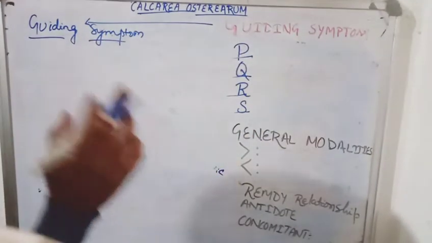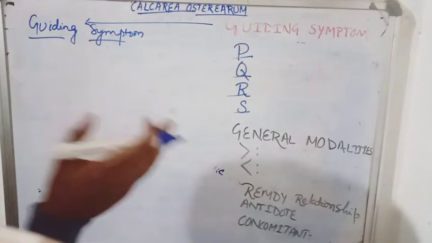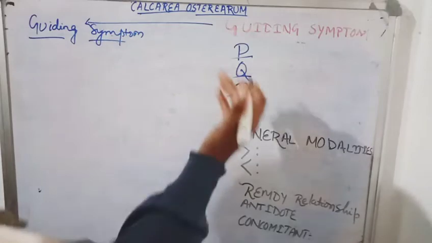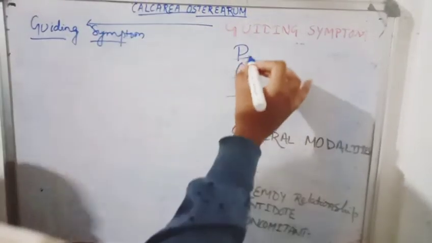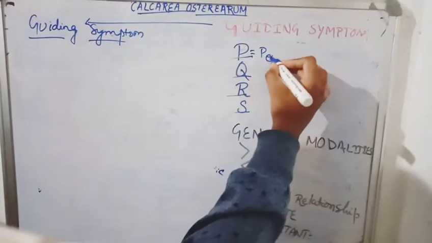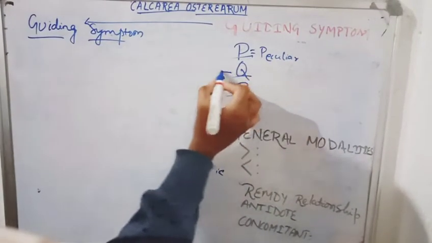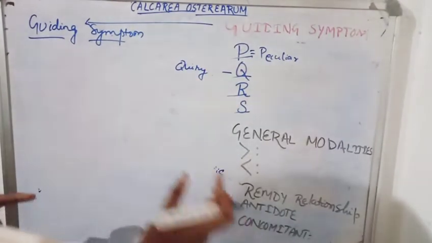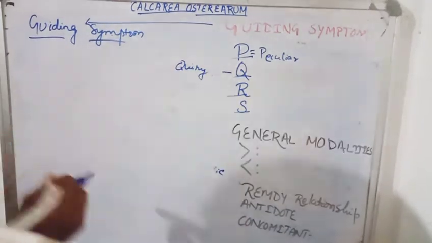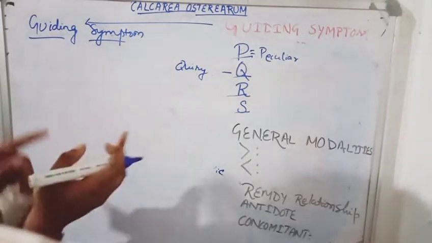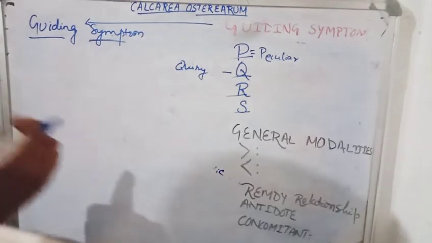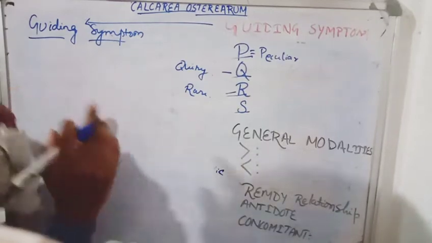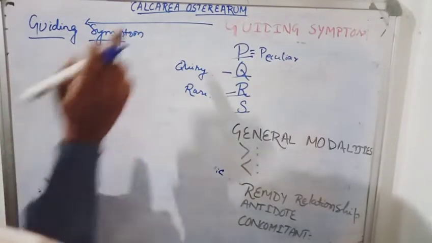PQRS. What is it? Please go through the beginner video on how to study materia medica, then you will understand the mnemonic. P is for peculiar, Q for query. Query means when you ask the patient and you get the symptom, you add it to the Calcarea drug and find the symptom relates to Calcarea, and then you can prescribe. R is for rare. The symptom is quite rare, found in no other drug, only in Calcarea.